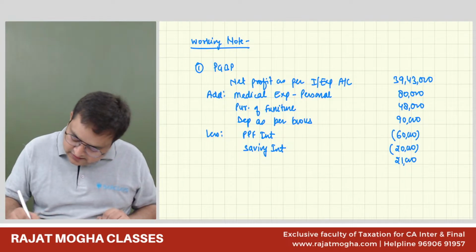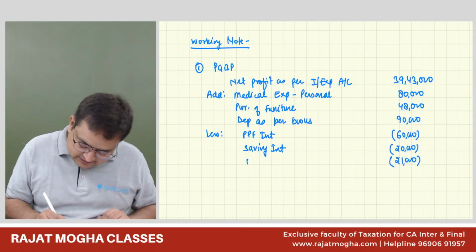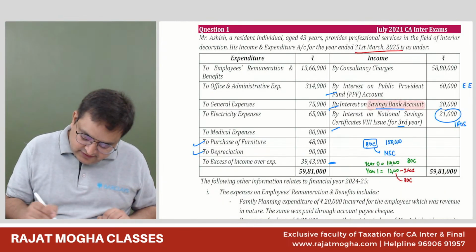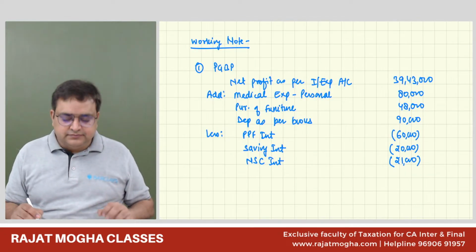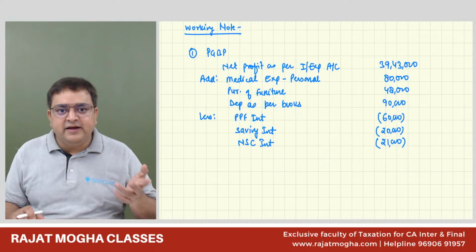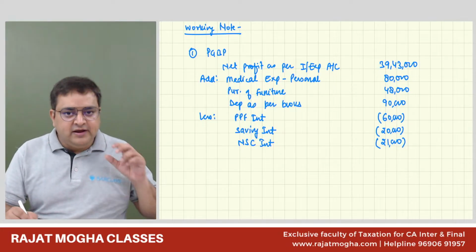And 21 is your NSC interest. So these all do not belong to PGBP. Some might be exempt, some might be IFOS. Okay. Now we are done with step 3.